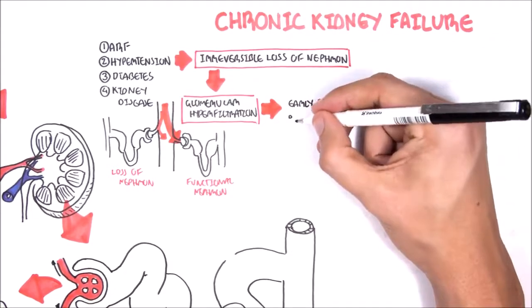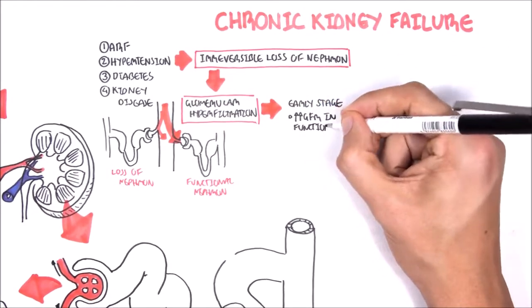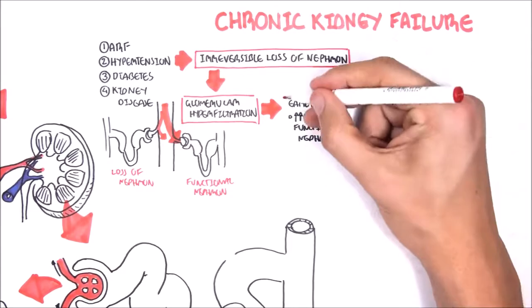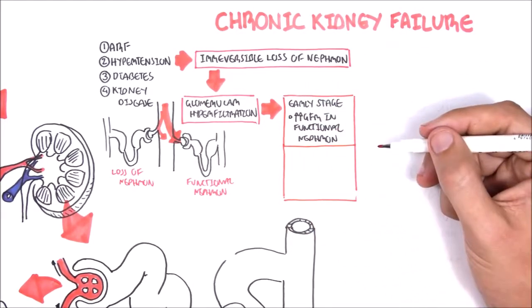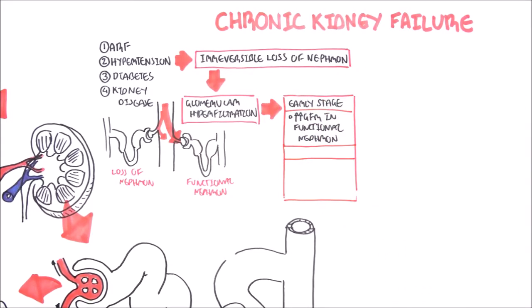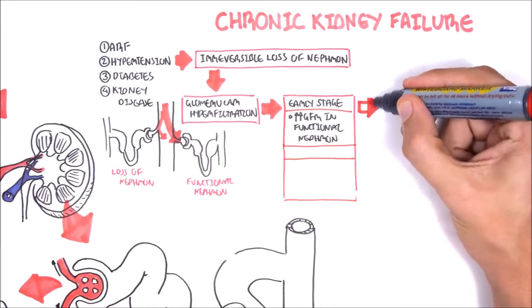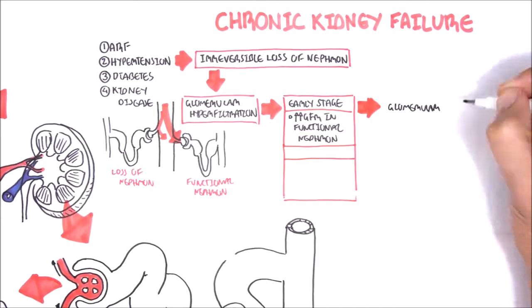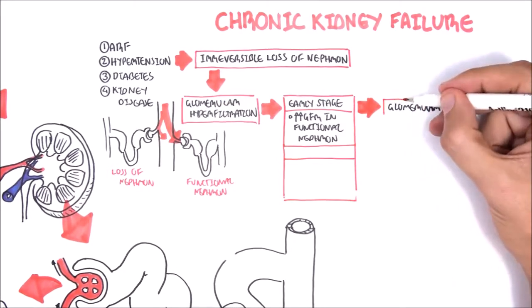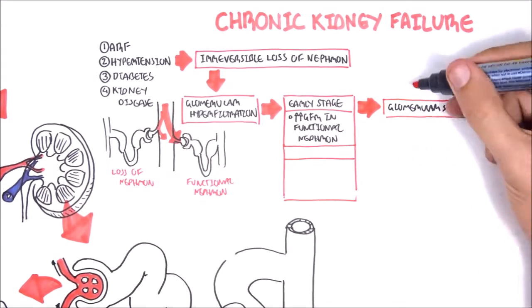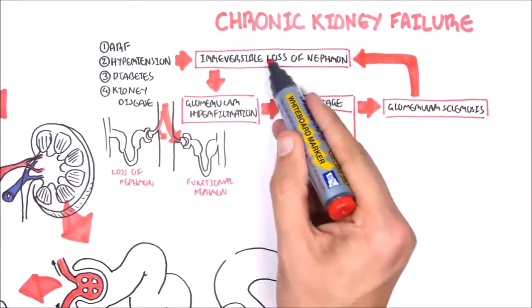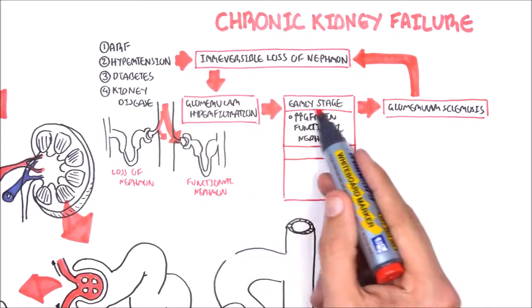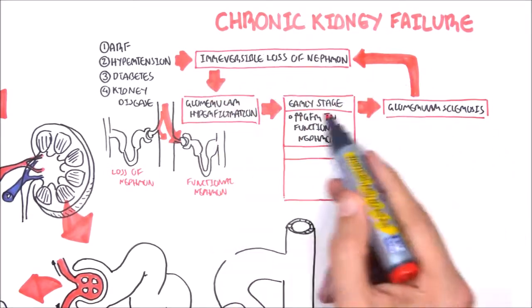Now, during the early stages, glomerular hyperfiltration is tolerated. We get a big increase in GFR in the functional nephron. After a while, this hyperfiltration results in sclerosis because there's so much pressure. And eventually, glomerulosclerosis will lead to loss of that nephron as well. And the cycle will continue.